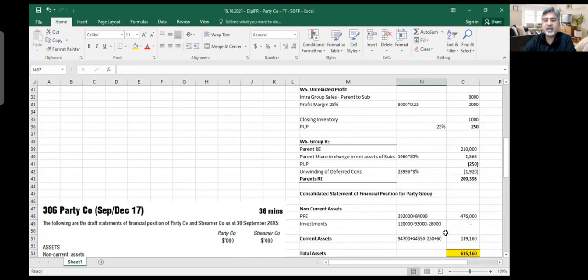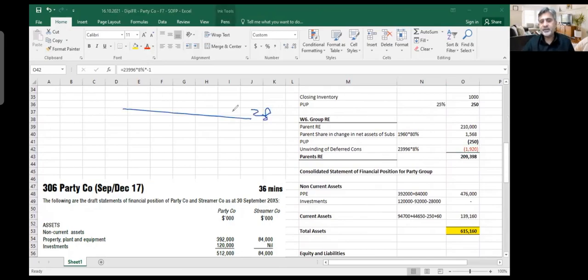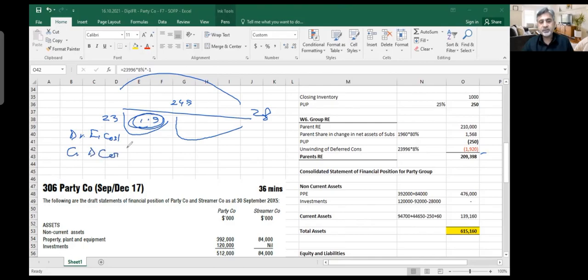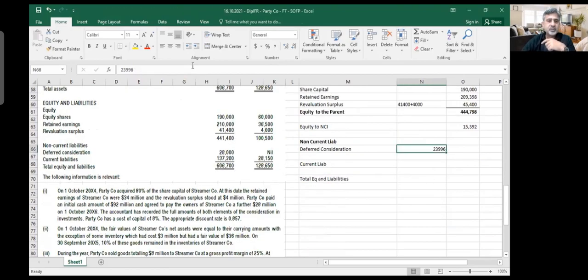So this number I'm going to use, 23,996. Plus, if you remember that unwinding of deferred consideration, which was 1,920, because deferred consideration increased. Remember what happened? Because we had here 28 million, we discounted it to 23 million, and then we unwound it, and the interest here, 1.9, will be added, so it becomes 24.9. And then next year, because we are not paying it now, we record it as debit finance cost, and credit deferred consideration. It will be added up, so that at the end of 2 years, you pay 28 million. So it is actually 1,920 goes to the P&L as expense, and it also is added to your opening balance, because 23,996 was at the beginning of the year. At the end of the year, it should be like this. I make a total here. It gives me 25,916.